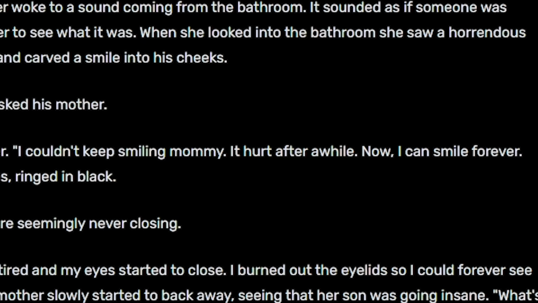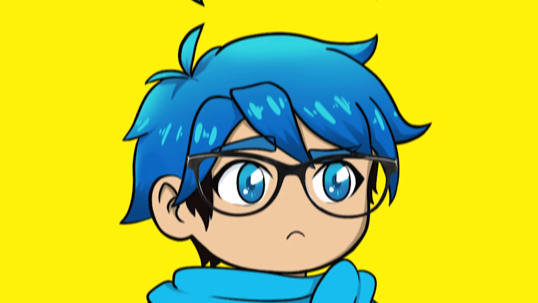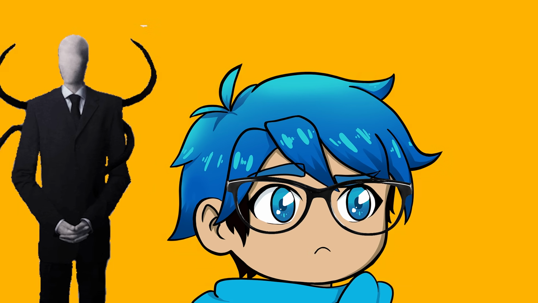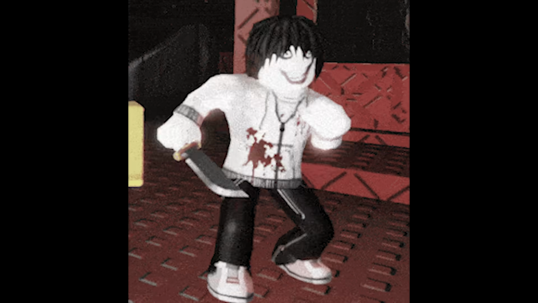It says the reason why Jeff has that scar is so that now he can smile forever. So that's why he did that. And yeah, the whole story ends with Jeff telling his brother to just go to sleep. Yeah, and now what's crazy with both the Slenderman and Jeff the Killer is that there has been real life situations where people are trying to mimic events or do illegal things in the name of these creepypasta characters.